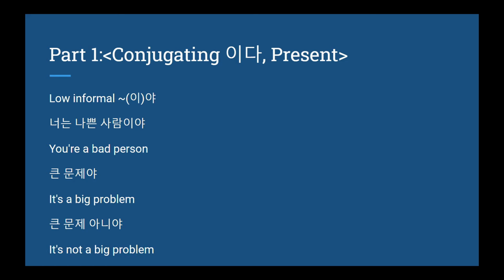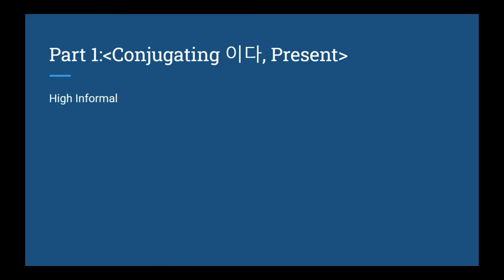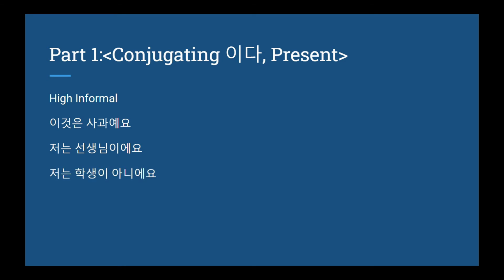Now let's look at the high informal form, conjugation of 이다. 이것은 사과예요. Or 저는 선생님이에요. Also, let's look at 아니다 as well. 저는 학생이 아니에요. I'm not a student. This here is actually something that's confused by Koreans and Korean learners as well. Actually, I had to check how to spell it just now just to make sure. Sometimes you'll see 아니에요 and sometimes you'll see 아니에요. It's not really a big deal regardless of which one you write. They both sound the same and everyone will know exactly what you mean. But I think the first one is the correct spelling.